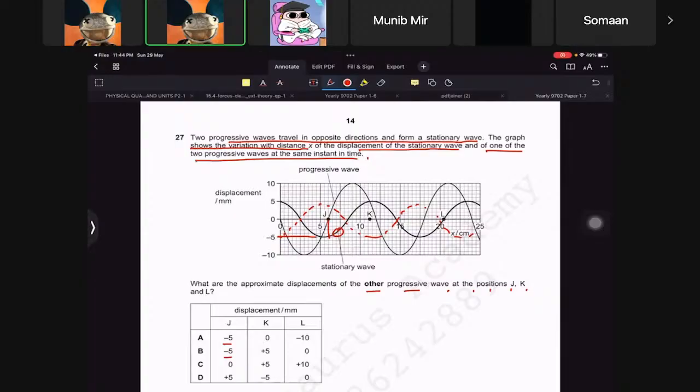So it wants us to find the approximate displacement of the other progressive wave at the position J, K. Because this is a stationary wave, there has to be some other wave coming up. Basically, this is not right. This wave should meet like here, like this. So you have to make a wave like that, like this actually.